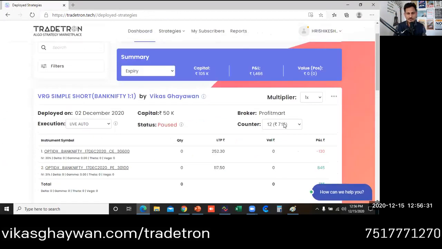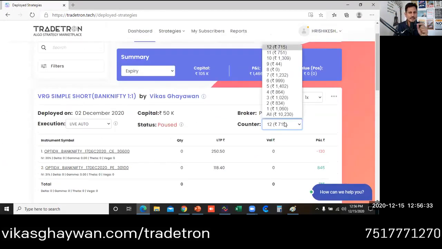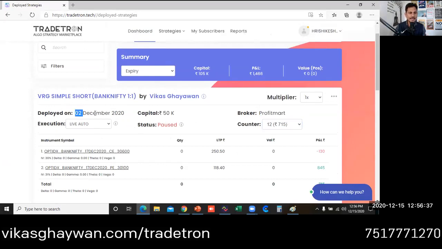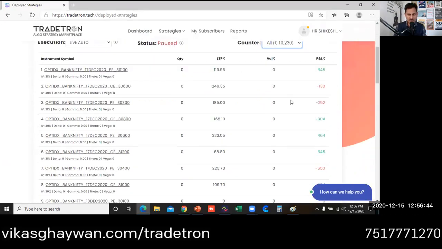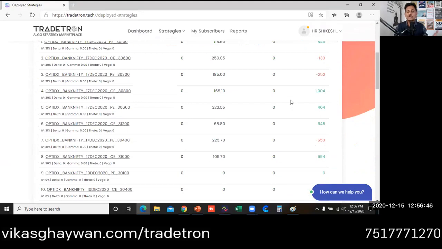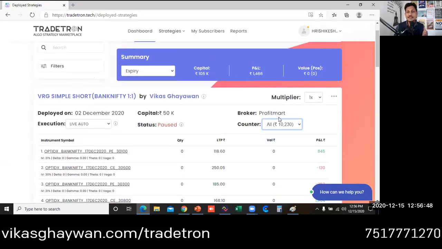Now you can see here, this is the strategy, and this client is doing this strategy from 2nd December. And from 2nd December, what is his profit? He earned more than 10,000 rupees in just 13 days. And this is the live deployment. You can check here, he's doing it with Profit Mart.